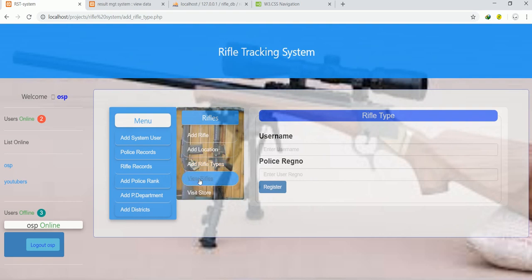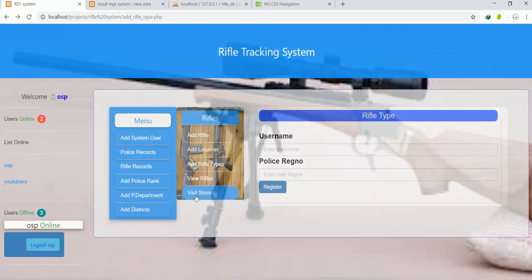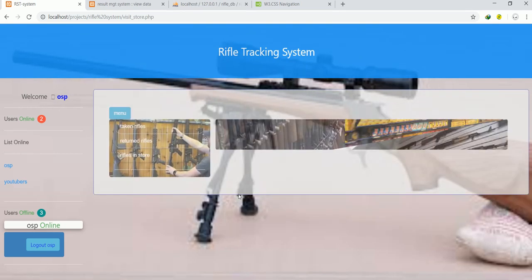View Rifles. We can also pick this, which I've not yet made. And then Visit Store, whereby the Visit Store will be showing us what's in the store. We have guns, we also have bullets. So we shall be keeping track of the following: taken rifles, returned rifles, and rifles in store. So if you check, that's what we have for this system.